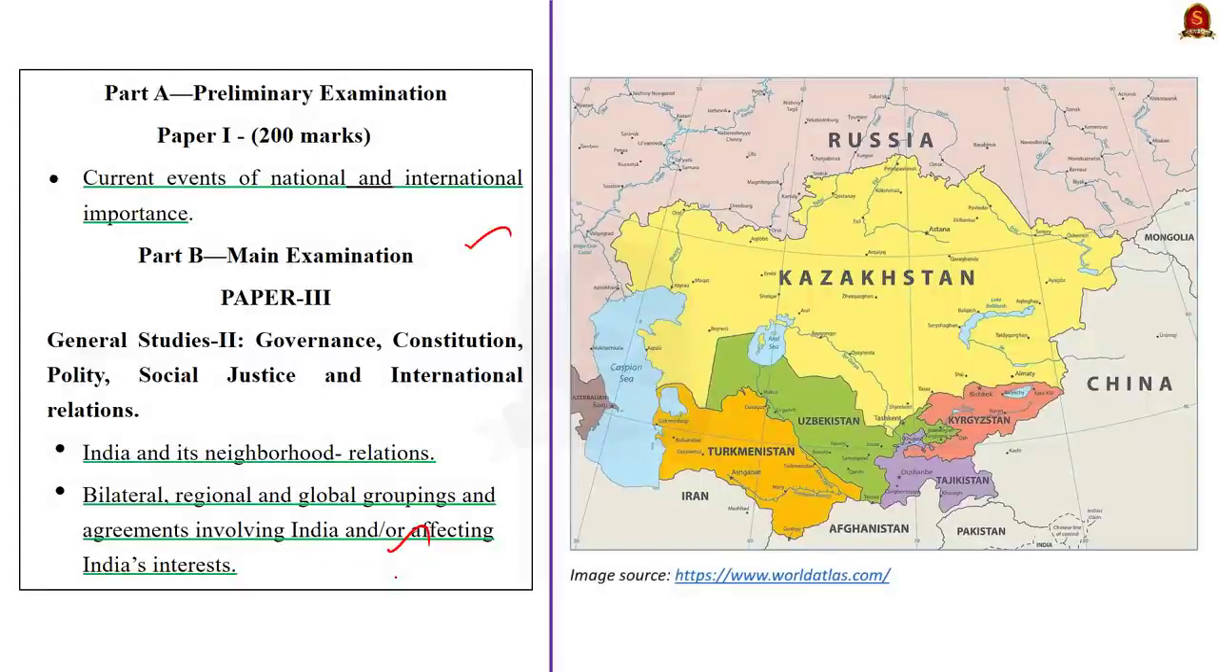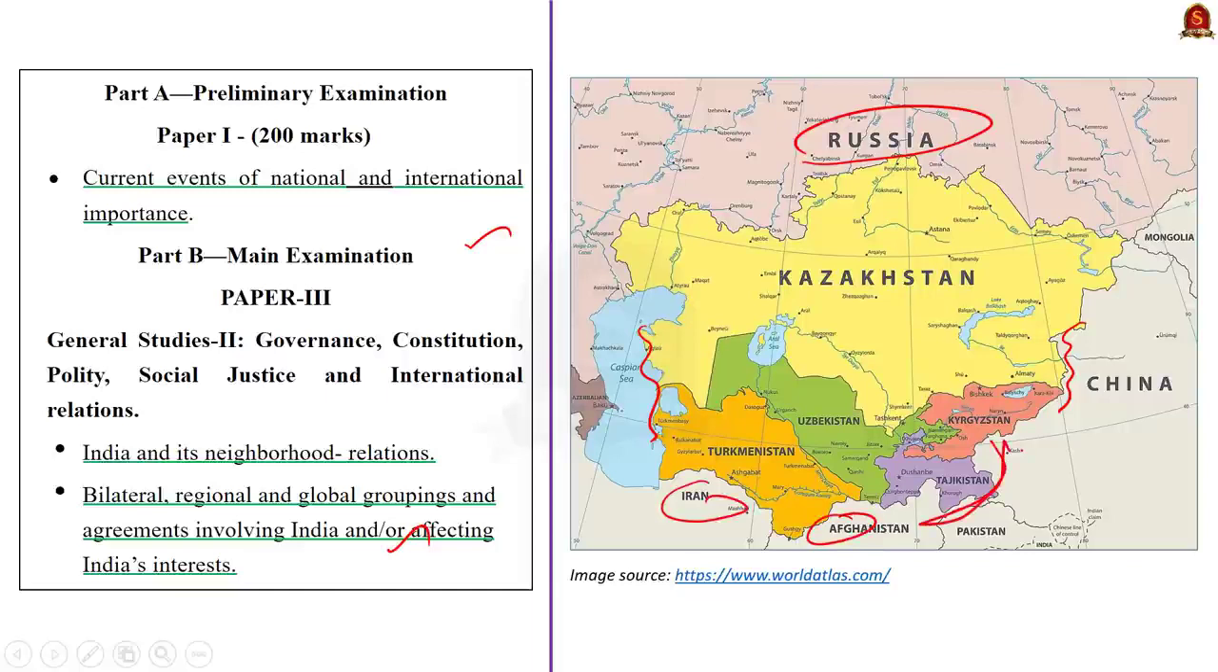See, the central region of Asia, which is called Central Asia, extends from the Caspian Sea in the west to the borders of Western China in the east. It is bounded on the north by Russia and the south by Iran, Afghanistan and China. The region consists of the former Soviet republics of Kazakhstan, Kyrgyzstan, Tajikistan, Turkmenistan and Uzbekistan. See, these 5 countries constitute the Central Asian Republics, which is CAR.